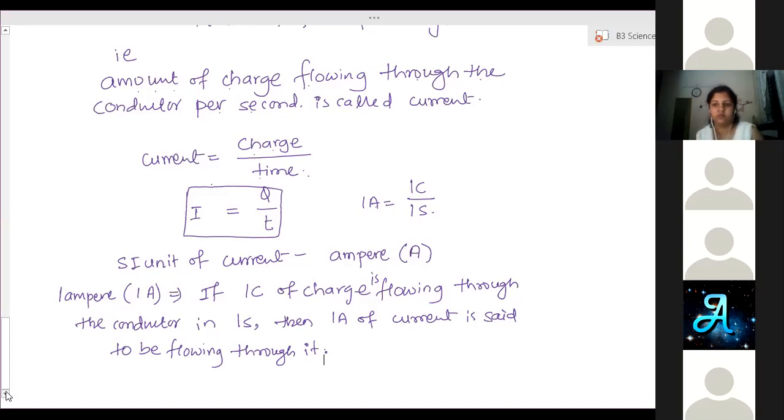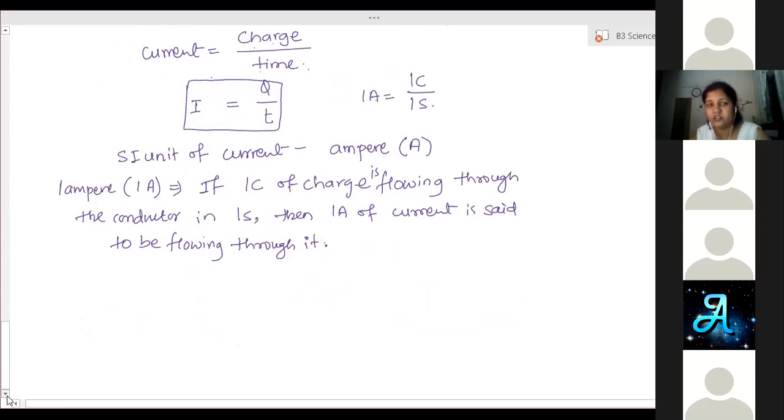Done, ma'am. Okay. So now this is current. Current is measured. How to measure the current? There is a device called an ammeter. An ammeter is a device which is used to measure current. So all the charges should flow, all the electrons should pass through that ammeter. Then it will count per second how many charges are flowing, how much amount of charge it is carrying. It is counted by that device called an ammeter.